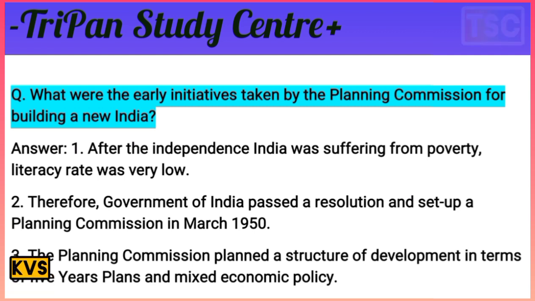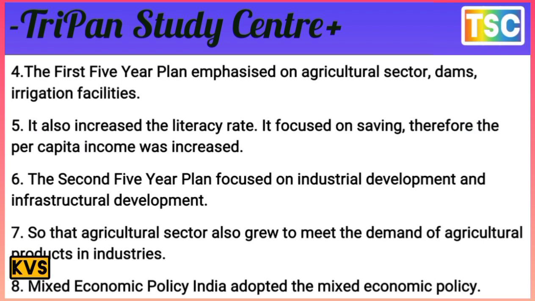The Planning Commission planned the structure of development in terms of five-year plans and a mixed economic policy. The Indian government accepted five-year plans and a mixed economic policy. The first five-year plan put emphasis on the agricultural sector, dams, and irrigation facilities.